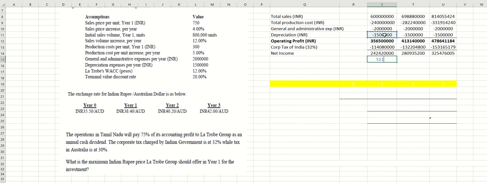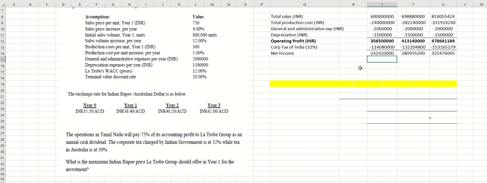You add back the depreciation. I don't know what's wrong with this. Maybe I cannot correct it while doing a video, but I will try again. Okay, let me try again. I think I cannot correct it while doing a video.